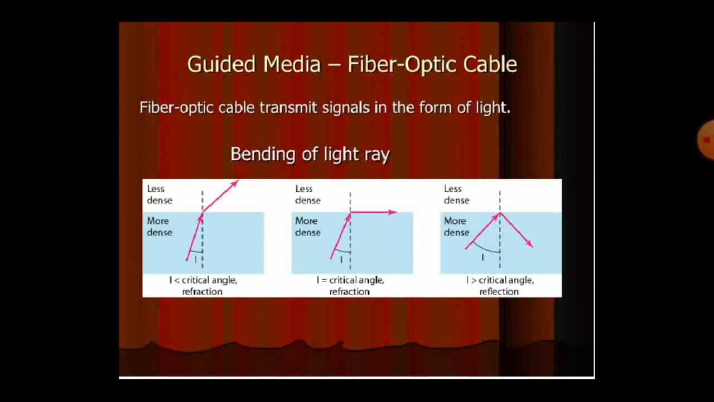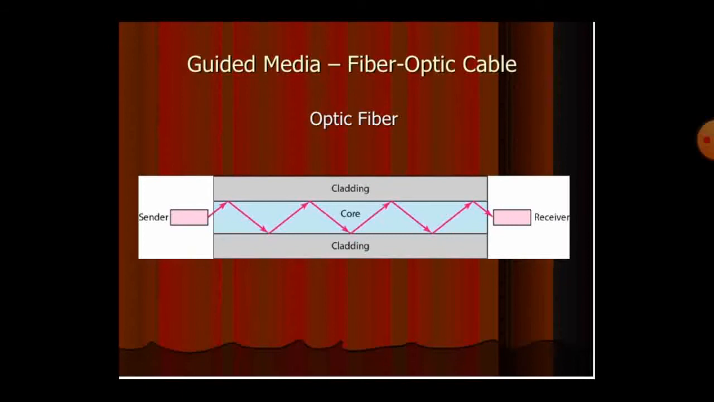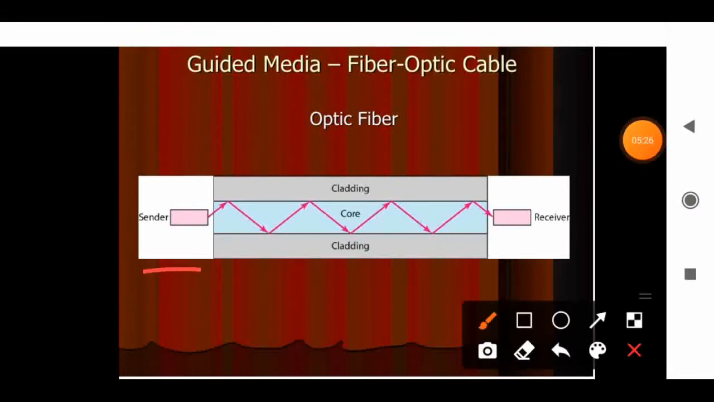When multiple signals are transmitting, the signals are changed bitwise and the bits are transmitted to the destination. Like this is the sender node, this is the receiver node. Here we are sending the message. So the core and cladding, the signals are transmitted by light. Here the signals are transferred like this and reach the destination receiver node. The core is fully covered with cladding.